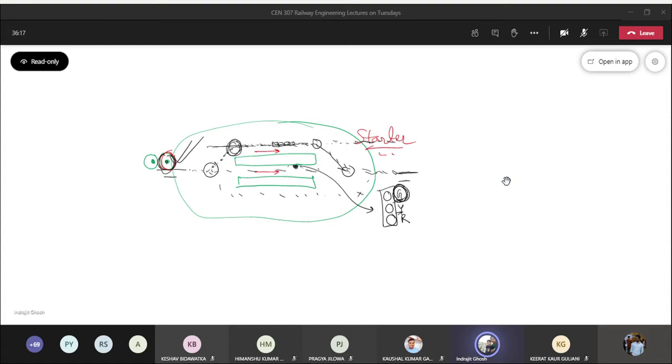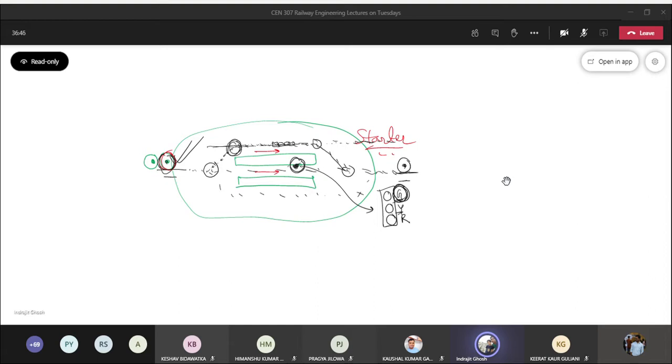At the starter, it will be seeing green. At the advanced starter, again, it will be shown green. Very right. Very nice. So starter signal is basically a stop signal. It marks the limit up to which a particular line can be occupied without obstructing any other line.